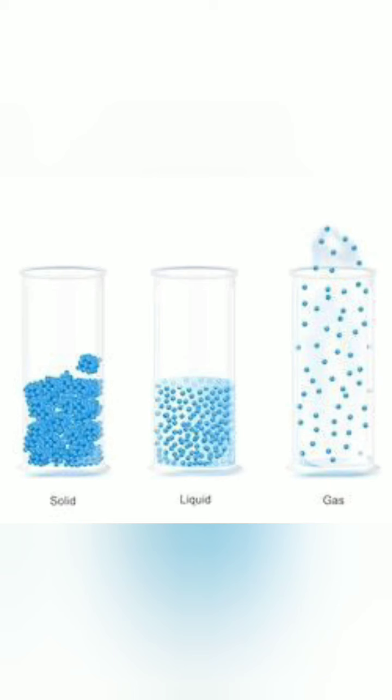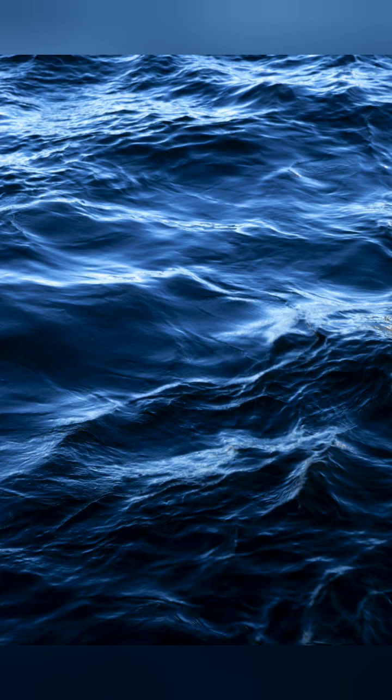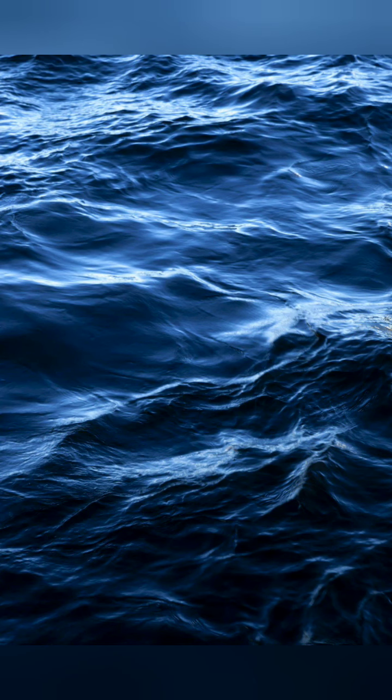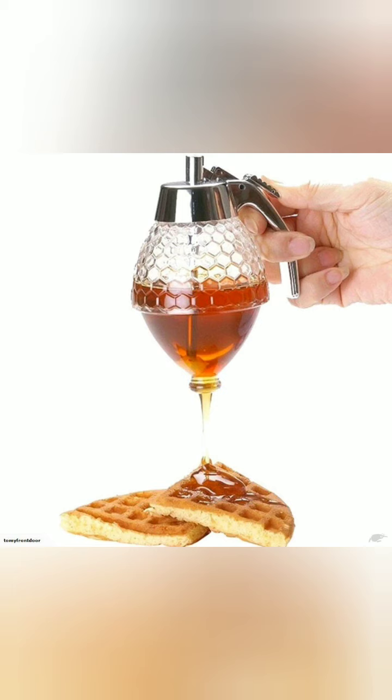Next property, liquids can flow. Unlike solids, liquids have a tendency to flow. This is due to the lesser interparticle or intermolecular forces present in the liquid state as compared to the solid state. However, liquids differ in their flow, that is the amount they flow. For example, water flows at a faster rate than honey because in honey the particles are heavier and also the particles are closely packed.